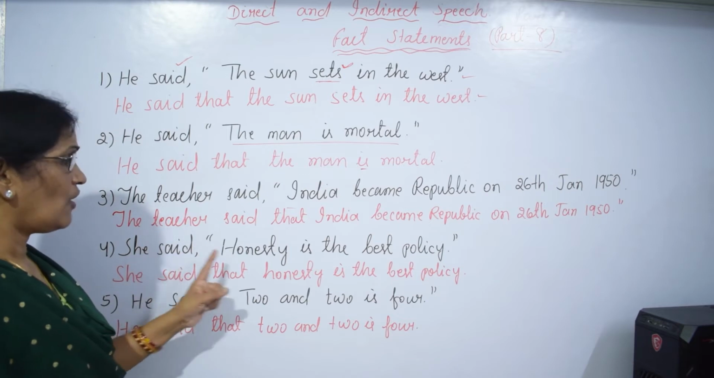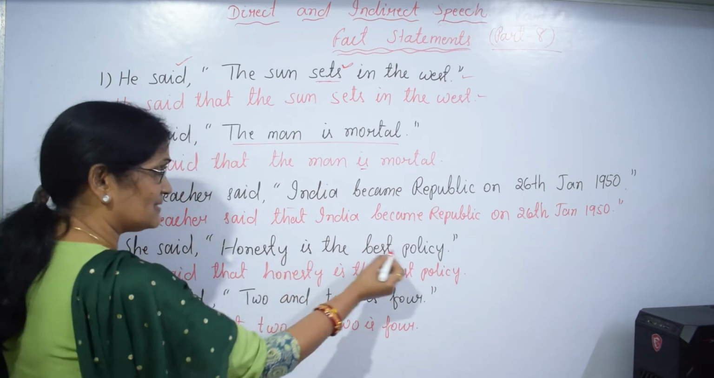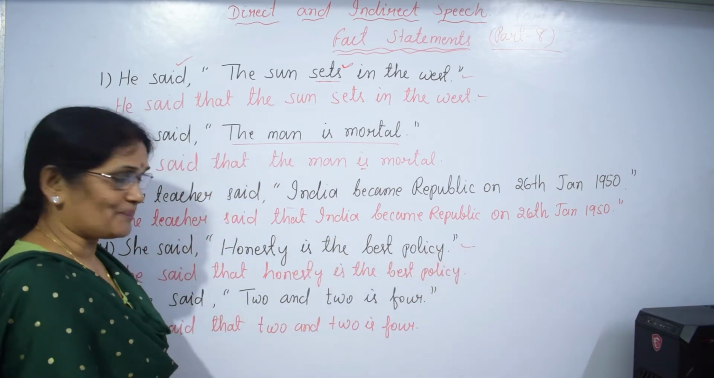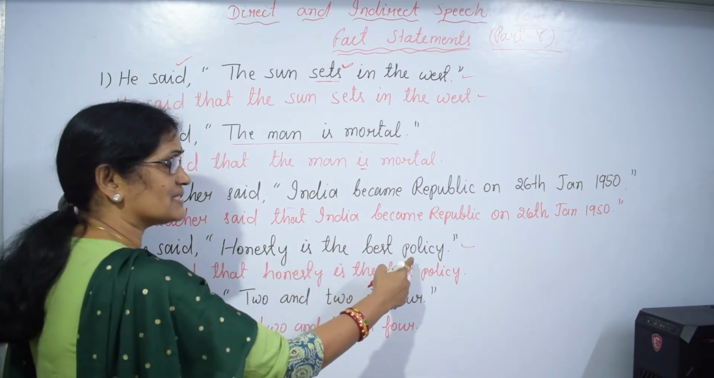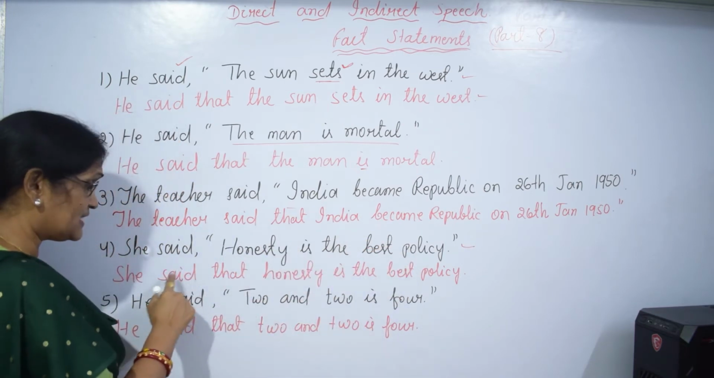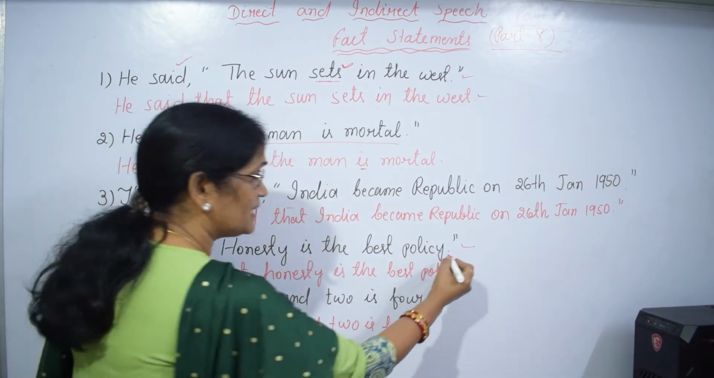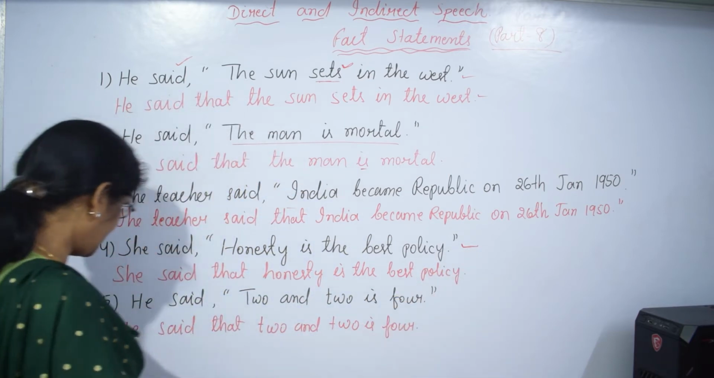She said honesty is the best policy. Okay, here what kind of fact is it? It is the expression of morality. She said honesty is the best policy. Same thing will be written. She said that honesty is the best policy. It is what? Expression of morality. Tense will not be changed.